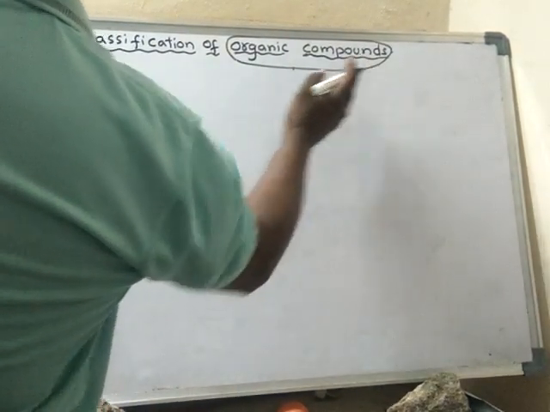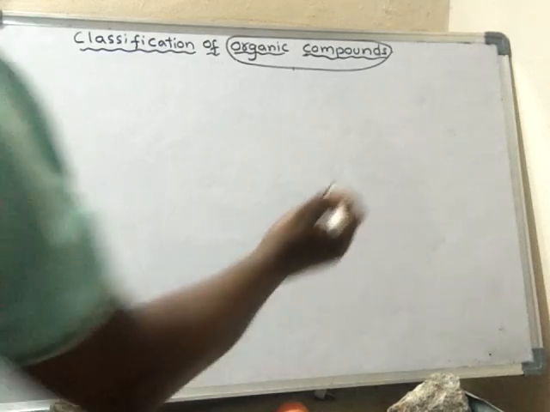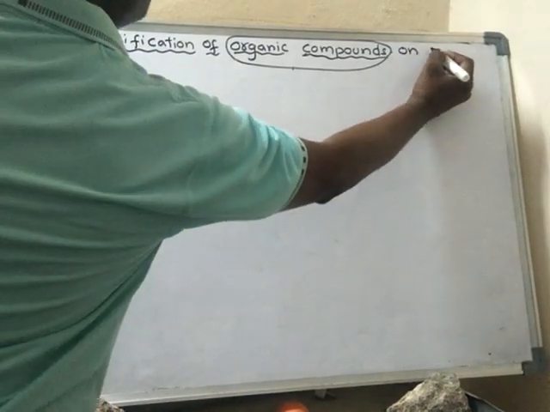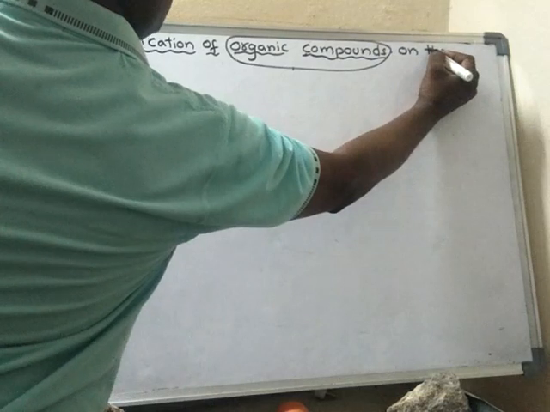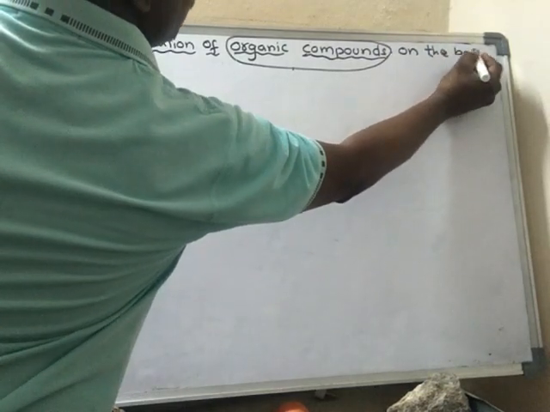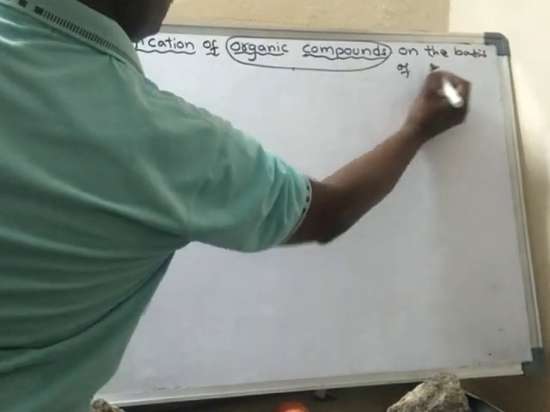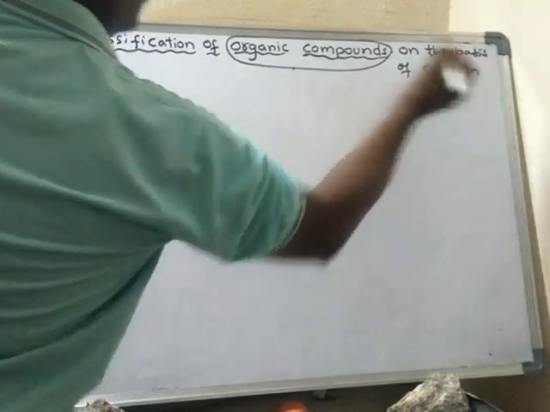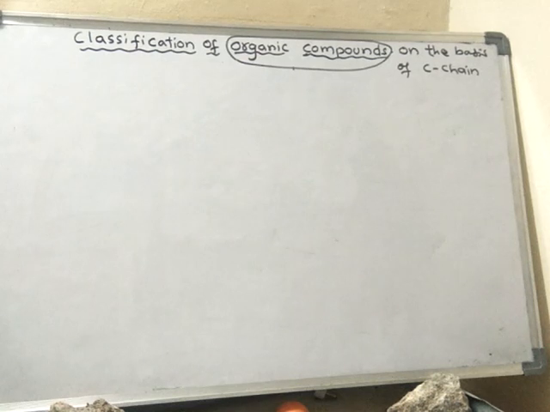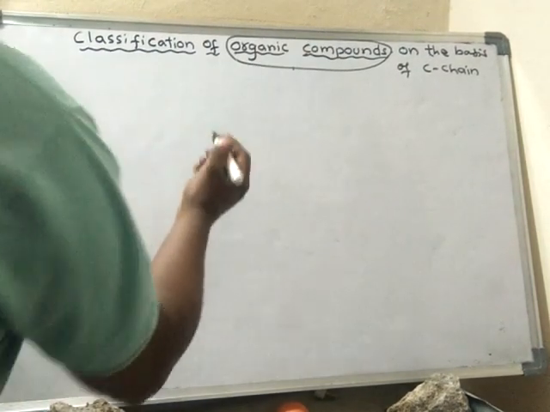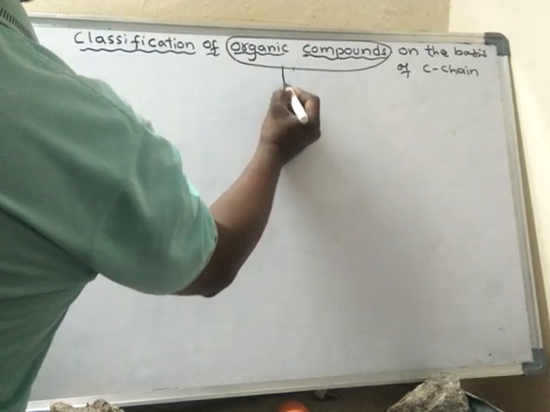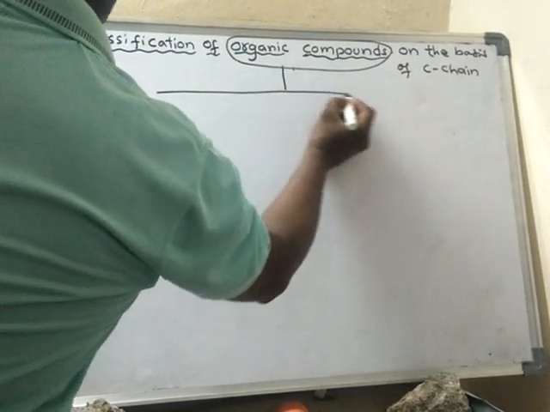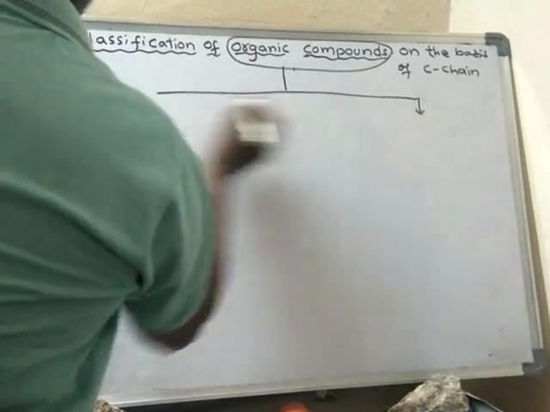On the basis of carbon chain, all the organic compounds are classified into mainly two groups.